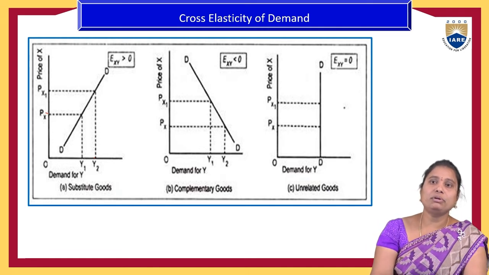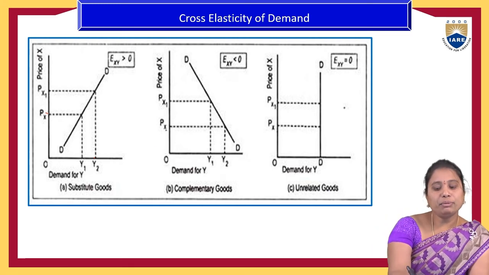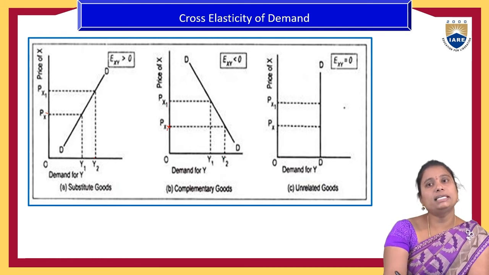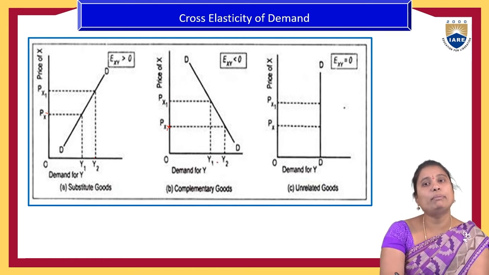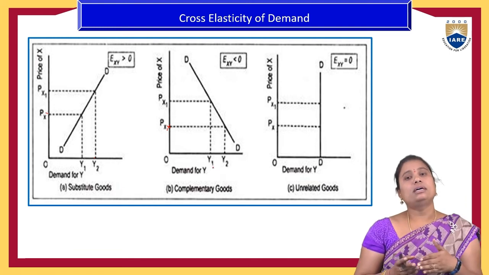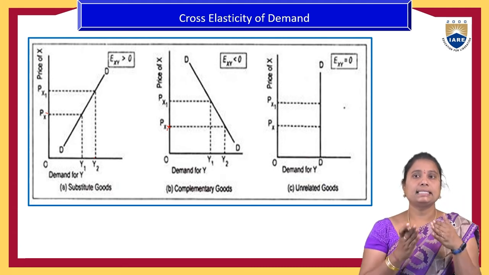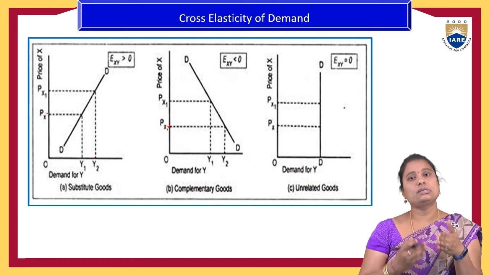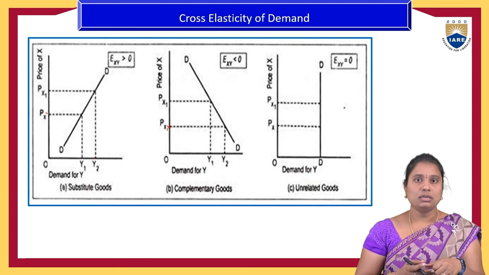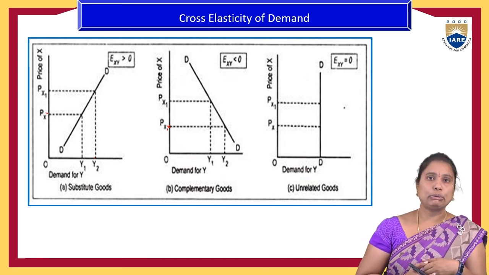If we take the example of complementary goods, if the price of one commodity increases, then automatically it has a negative impact on its complementary goods. For example, if the price of the car is increased, then the demand will automatically be reduced for the tires also, because the impact is on the next, complementary goods product.